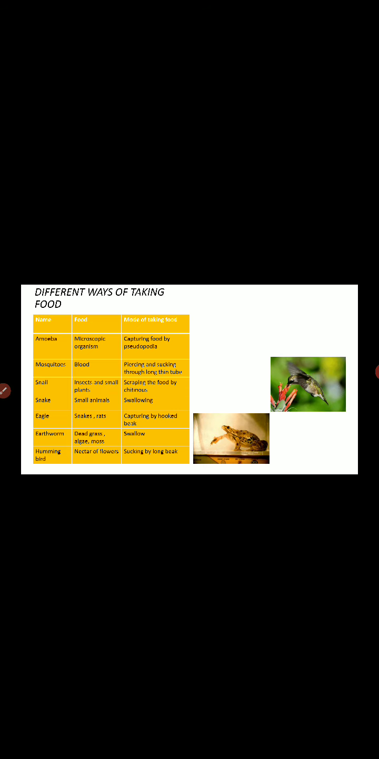Then we have eagle, which depends on smaller animals like snakes and rats. It captures the food by its hooked beak. You know, eagles have a hooked beak.